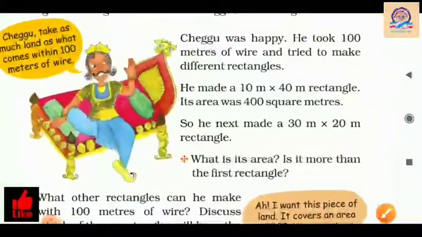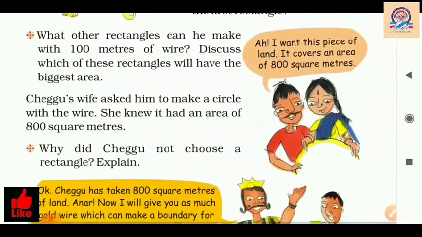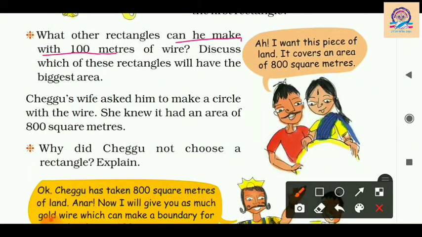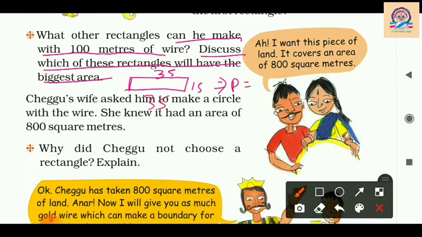Now next question. What other rectangles can he make with 100 meters of wire? Discuss which of these rectangles will have the biggest area. So let's make different types of rectangles for Chegu. First we can make a rectangle with length 35 meter and breadth 15 meters. So its perimeter will be 100. Let's find it. 35, 35 and 15, 15 will be the breadth. So 35 and 35 is 70, and 70 plus 30, total it is 100 meter.